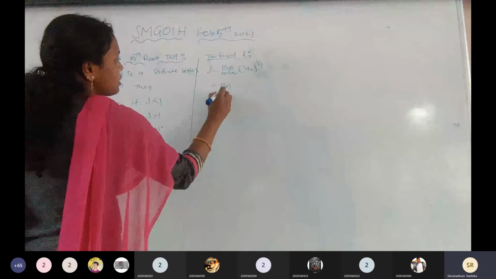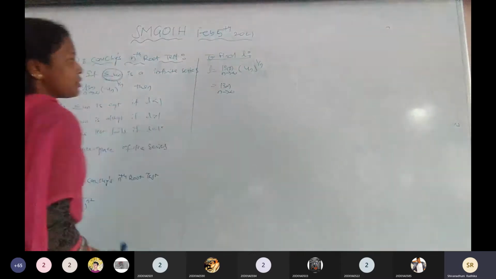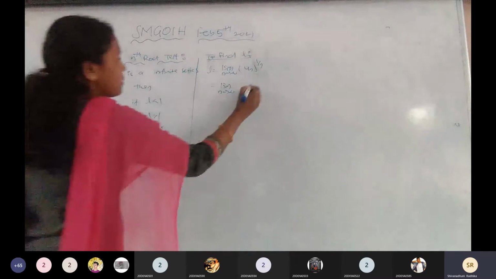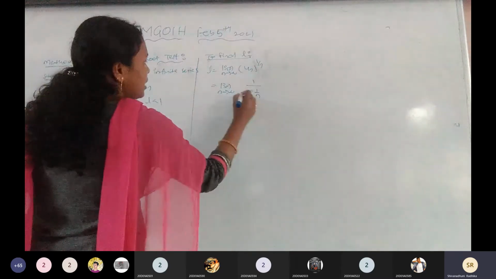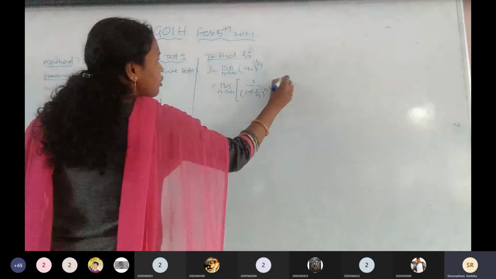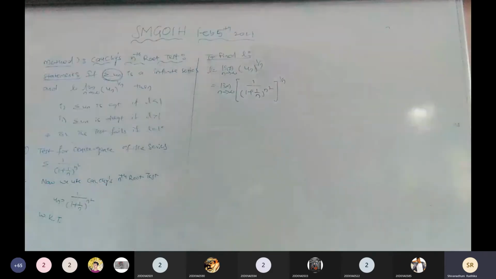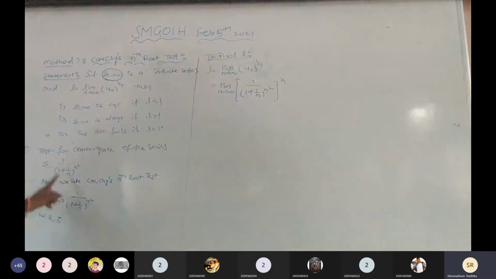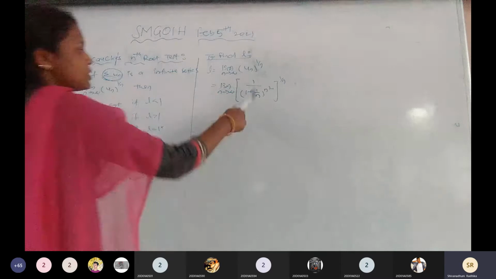Now I am going to substitute in L, limit n tends to infinity. What is un here? un is this one, 1 by 1 plus 1 by n to the power of n square, whole to the power of 1 by n. It is clear? I am just going to substitute un in this place. This is of the form summation un, and this one is the un. Now we are going to substitute.